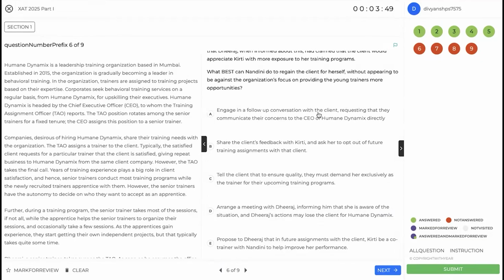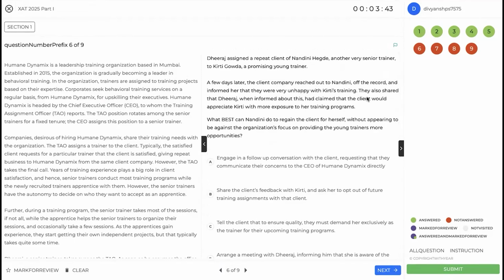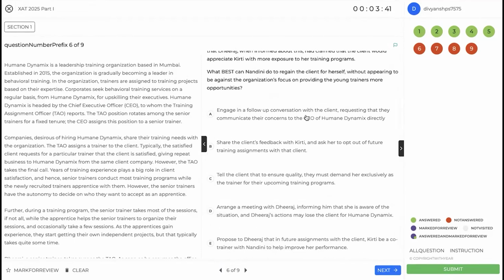Engage in a follow-up conversation and request they communicate their concerns to the CEO. I mean, the escalation precedent is there because they've already informed Tao, but this does seem like you have instigated the client to go against the organization's focus. So A should not be the answer. Share the client's feedback with Kriti and ask her to opt out. I mean, you should not put this pressure on a youngster who is currently training under you. Tell the client that to ensure quality, they must demand her exclusively. Again, you should not tell the client anything.